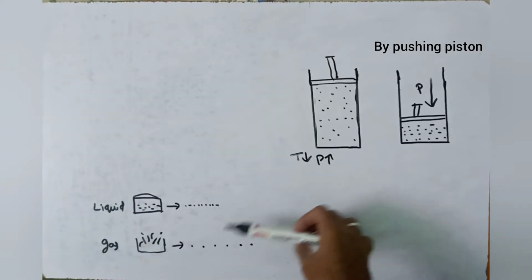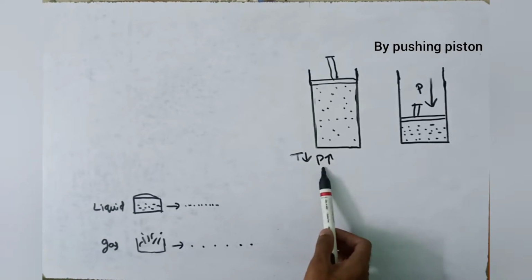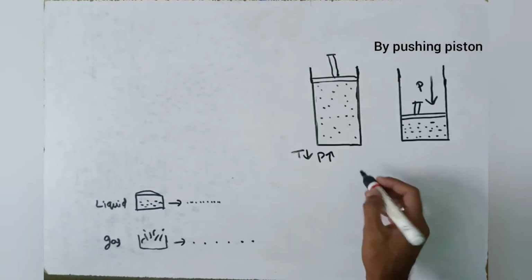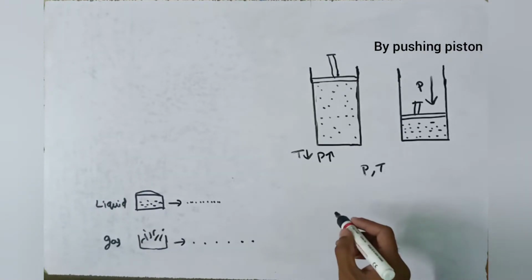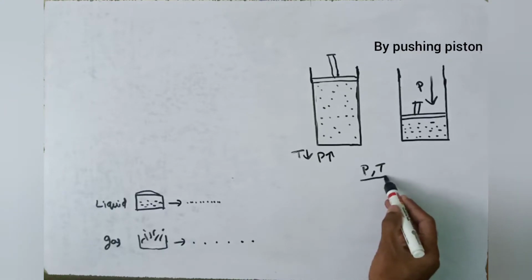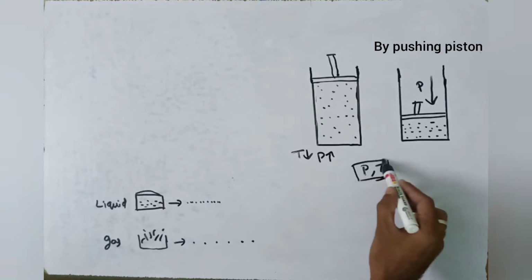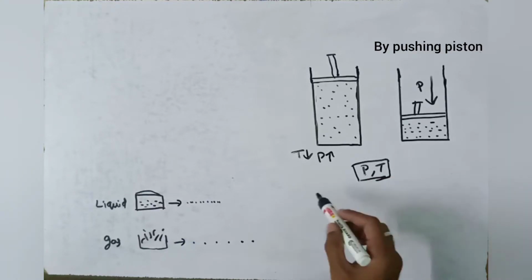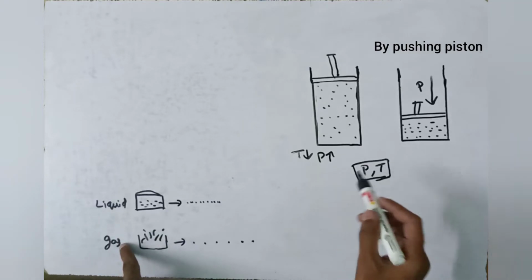For changing from gas to liquid state, we can change both temperature and pressure at a time. If we maintain a particular pressure and temperature, then for this particular set of pressure and temperature, the liquid and gas coexist in equilibrium.